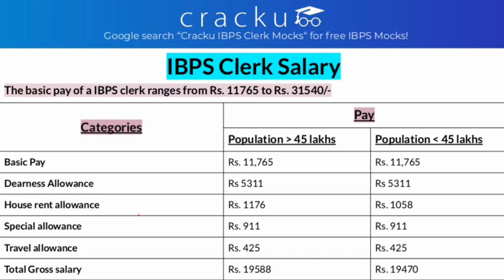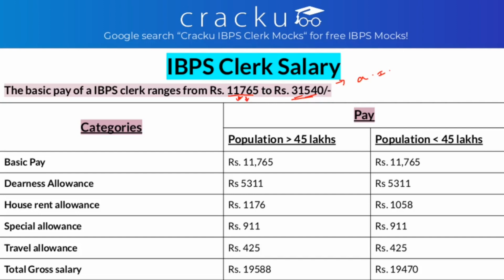After this, what is the salary? The basic pay will be from 11,765 to 31,540. This basic pay of 31,540 will be after increments, and 11,765 is your initial basic pay if you join as a new joiner.